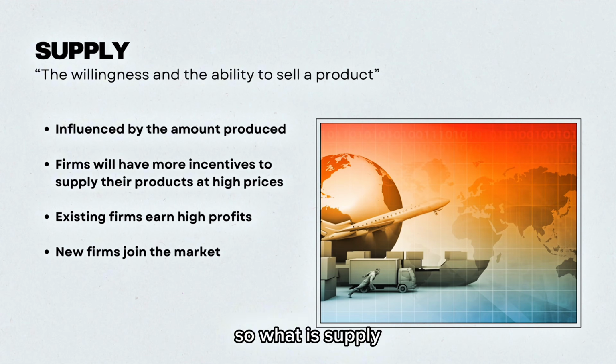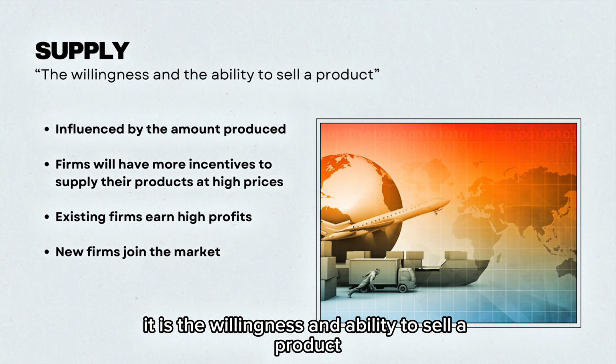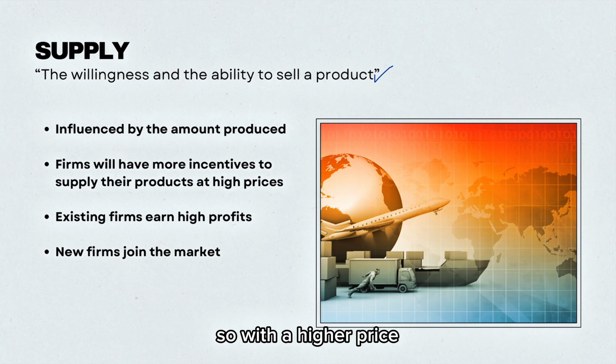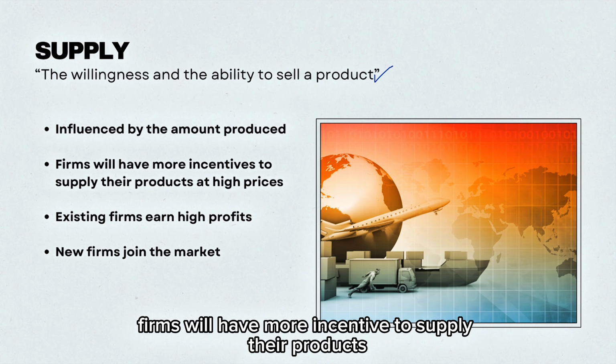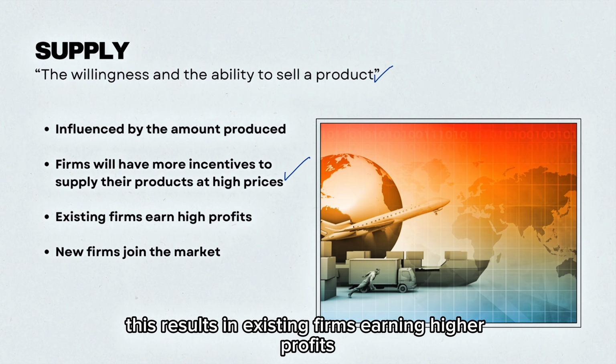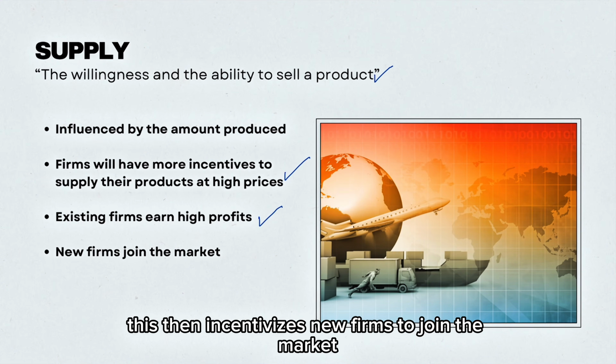So what is supply? It is the willingness and the ability to sell a product. This is influenced by the amount or quantity produced. So with a higher price, firms will have more incentive to supply their products at higher prices. This results in existing firms earning higher profits. This then incentivizes new firms to join the market.